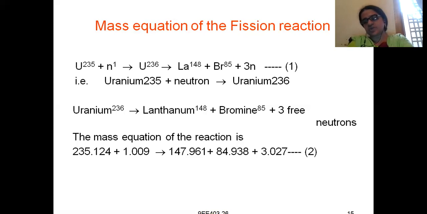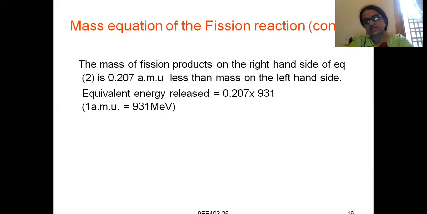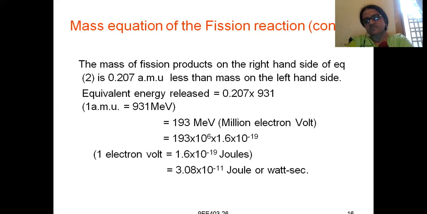How much difference there will be, I will explain in the next slide. The mass of the fission products on the right hand side of equation 2 is 0.207 AMU, where AMU means atomic mass unit, less than the mass on the left hand side. Approximately both the weights are verifying, but accurately they are not.